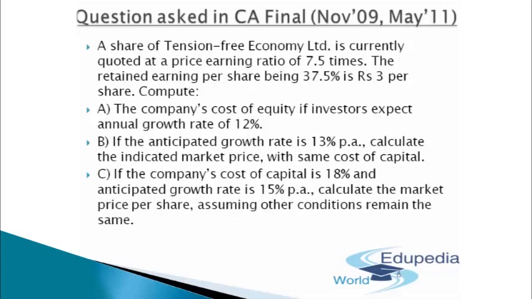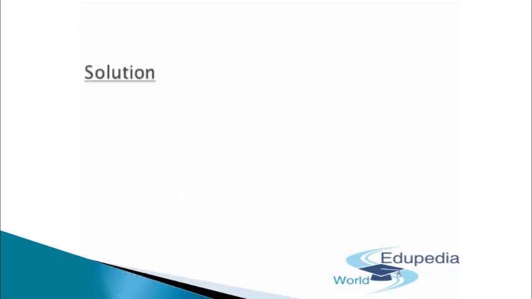Here in this first part, my D1 will be 5.60 divided by my P0, which is my current present market price, which we just computed as 60 rupees, plus I'll be adding the growth rate, that is 0.12. That will come in as 21.33%. So let's move towards the solution in order to understand whether we are understanding things on the same lines. Perfect. Let's go for it.